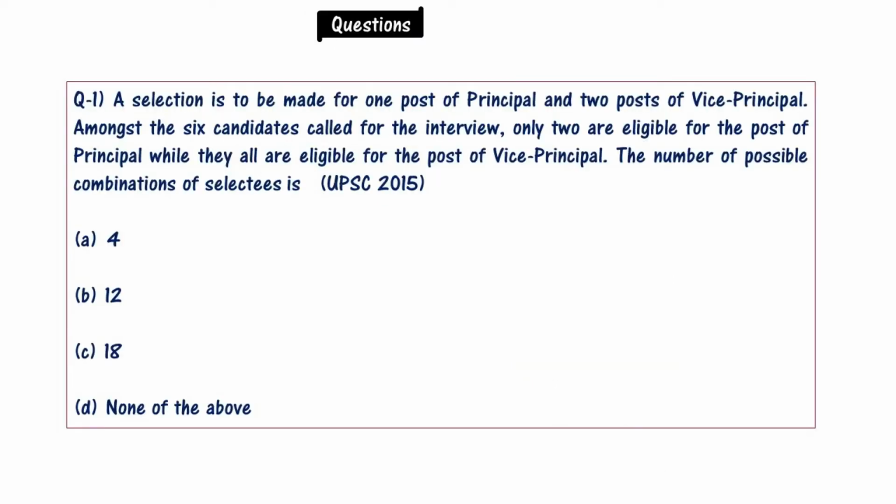Now let us solve some of the questions related to it. First question is from UPSC 2015. A selection is to be made for 1 post of principal and 2 posts of vice principal. Among the 6 candidates called for the interview, only 2 are eligible for the post of principal, while they all are eligible for the post of vice principal. The number of possible combination of selectees is, options are 4, 12, 18, none of the above. Please solve this question and write the answer in the comment box.